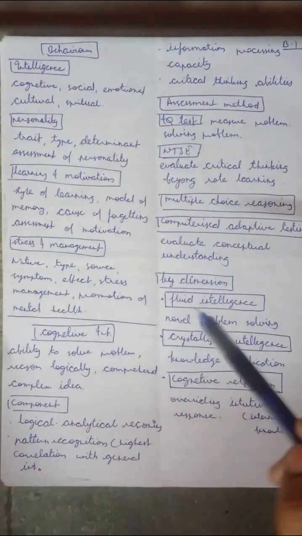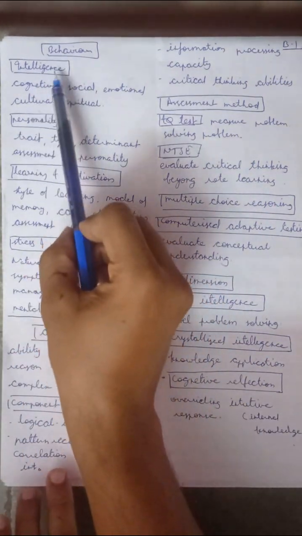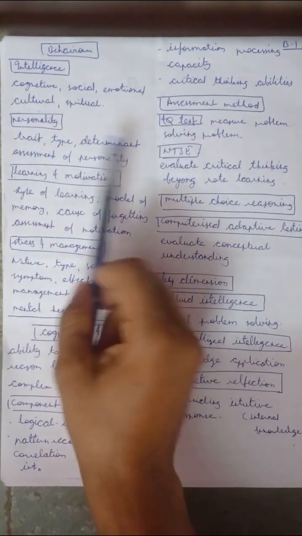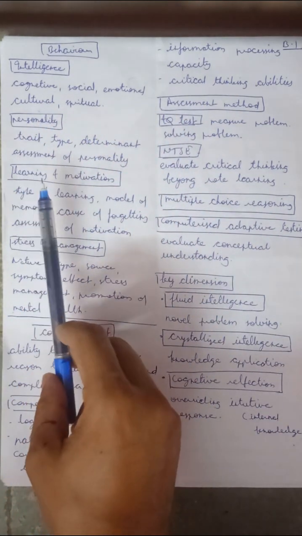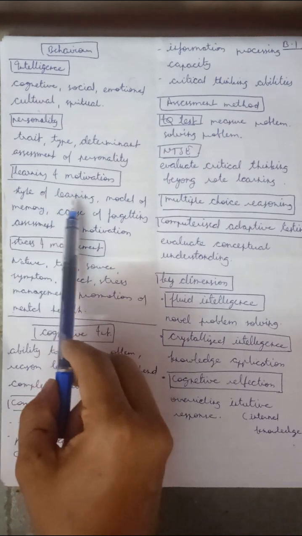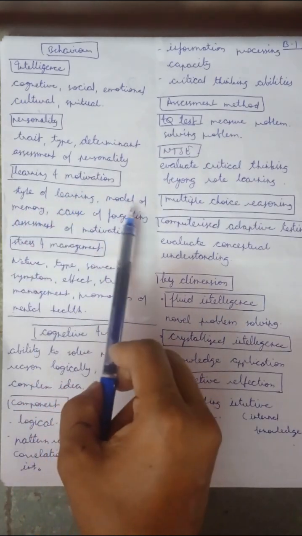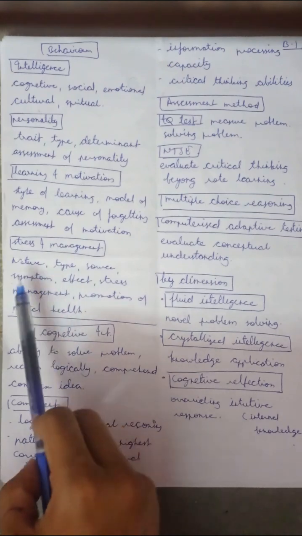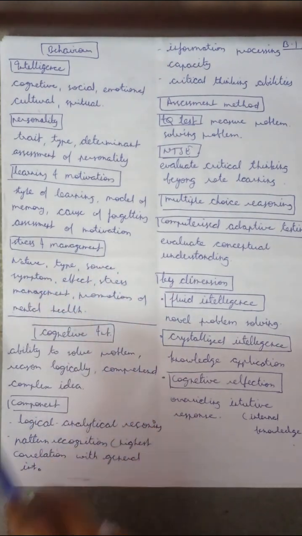So RS means behavior. Our syllabus is intelligence: cognitive, social, emotional, culture, and spiritual intelligence. Personality: trait, type, determinants of personality, assessment of personality. Learning and motivation: style of learning, model of memory, cause of forgetting, and assessment of motivation. Stress and management: nature, type, source, symptom, effect, stress management, promotion of mental health.